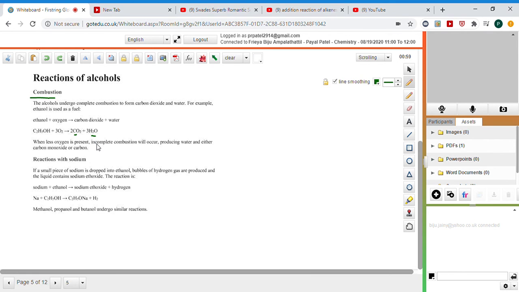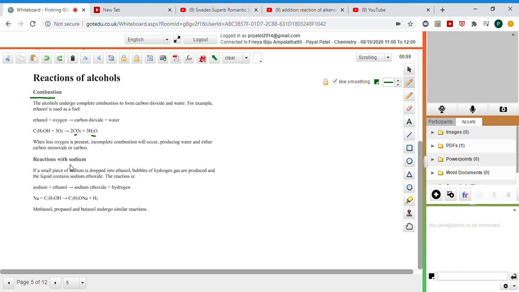We know that from the previous reaction with alkenes, right? When less oxygen is present, incomplete combustion occurs, producing water and either carbon monoxide or carbon particles, not carbon dioxide, right? So this is the combustion reaction of alcohol.